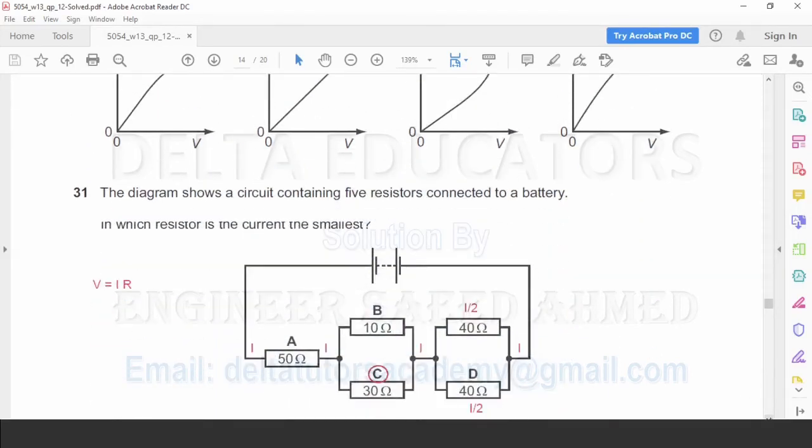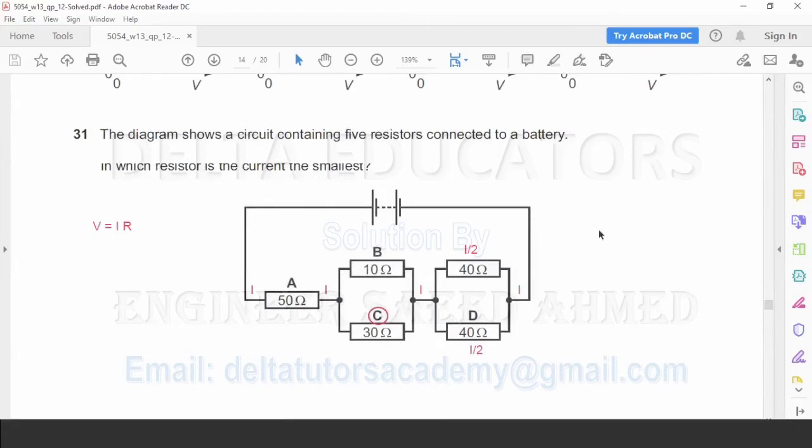Question number 31. The diagram shows a circuit containing 5 resistors connected to a battery. In which resistor is the current the smallest? Here we have 5 resistors. The first resistor A is of 50 ohm, this one 10 ohm, this one 30, this one 40 and also this one of 40 ohms.